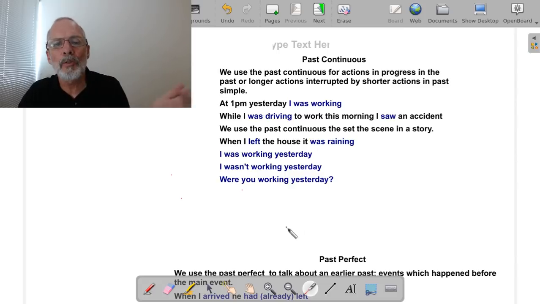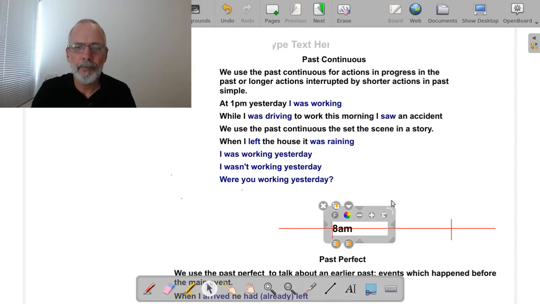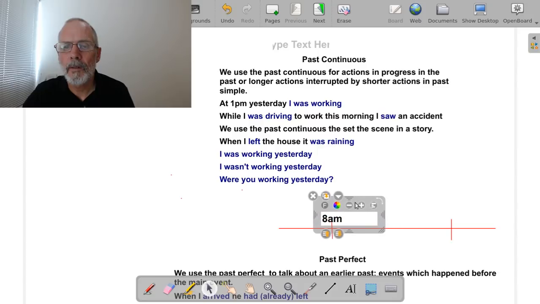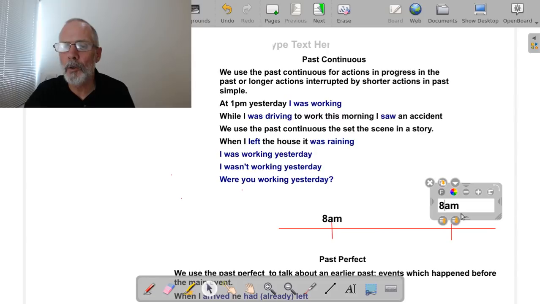So here we're using two tenses because what we have here is a long activity, an activity that started here. This is time, this line is time. It started here and it finished here. It doesn't matter what time, it's yesterday. From 8, this is 8 a.m. and this is 9 a.m. Let's put a little box there. So I was driving for 1 hour.